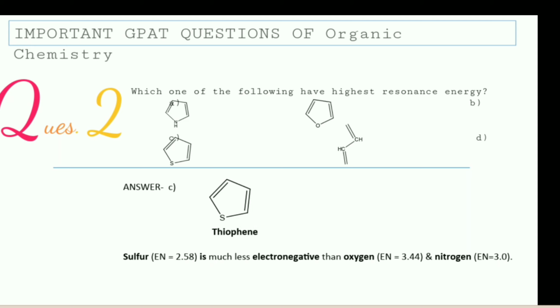So guys, as you can see, in thiophene a sulfur atom is present, and sulfur is the least electronegative as compared to oxygen and nitrogen. The values are also written: sulfur has 2.58 electronegativity, while oxygen has 3.44, which is quite high, and nitrogen has 3. Because sulfur is the least electronegative, thiophene has the highest resonance energy.